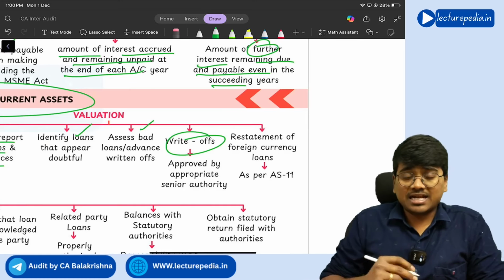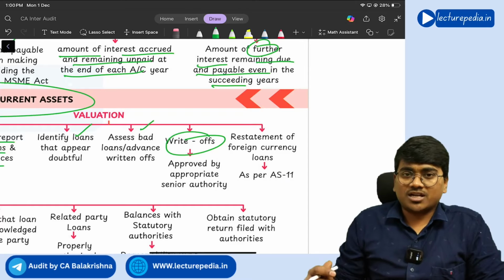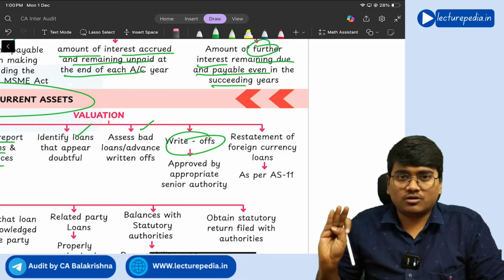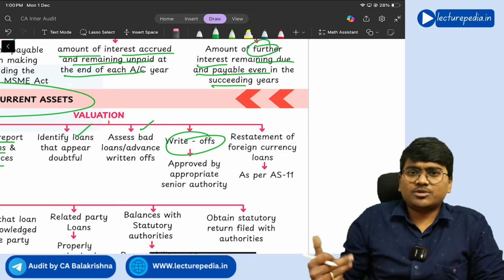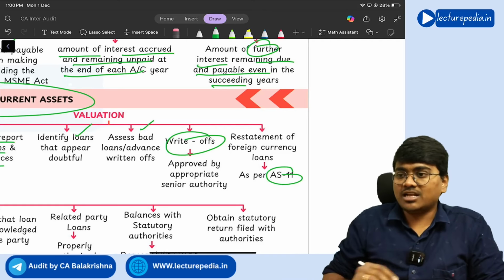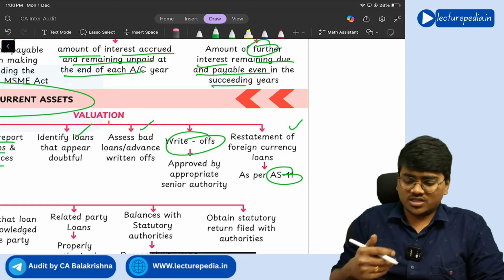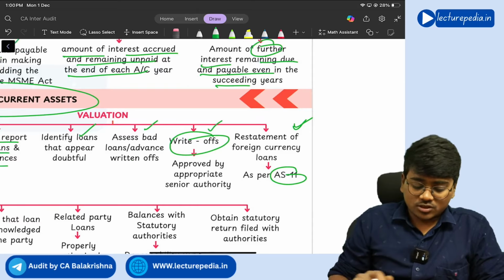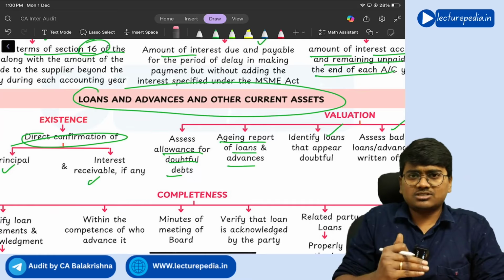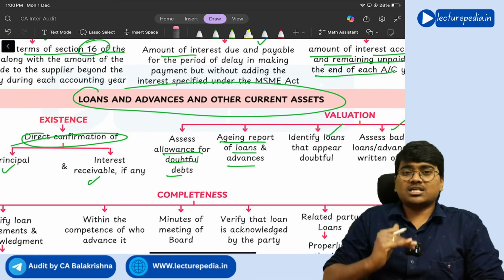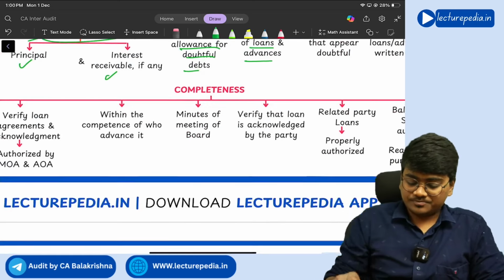Next, whatever write-offs that you are making, that should of course be approved by authorized personnel, right? Without authorization you should not write off. And in case loans are given in foreign currency, restatement of that loan has to be done as per AS 11 as on the balance sheet date. So this restatement point is repeating in a lot of things, right? Restatement, write-offs and allowances, this is getting repeated in trade payables, trade receivables, loans and advances taken, loans and advances given, in all these things, these points get repeated.